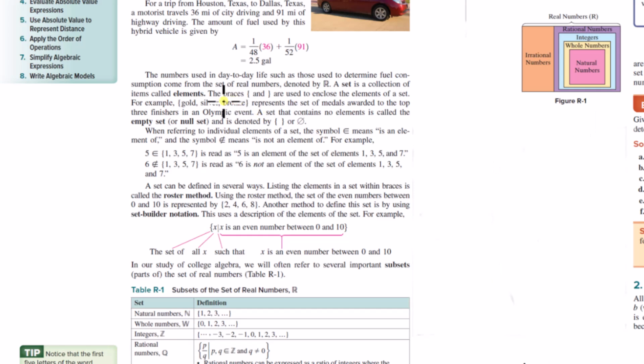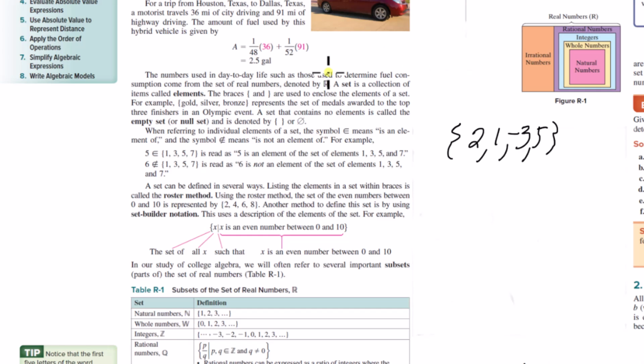Now, we use the braces. These braces here are used to enclose the elements of a set. The set of all real numbers has an infinite number of elements, but you could have a set of 4 items, the numbers 2, 1, -3, and 5. That's a set there. A set is anything you want, absolutely anything you want. It's just something you're putting a box around and saying, here's a set.